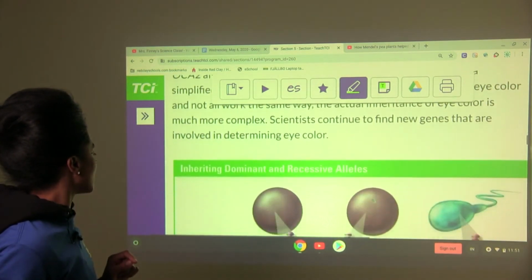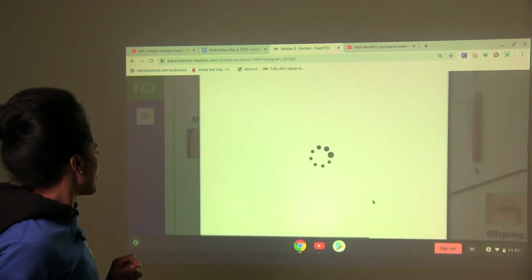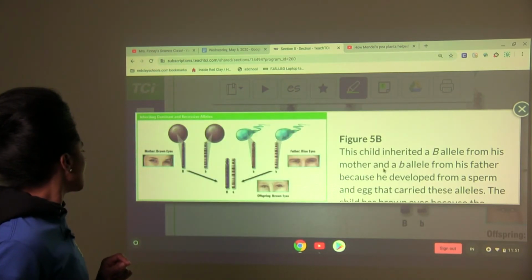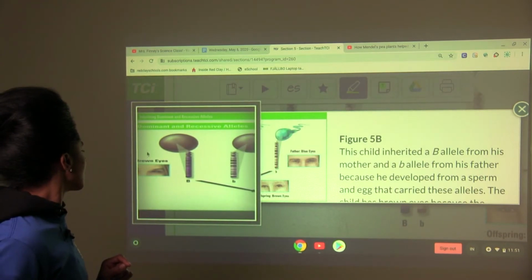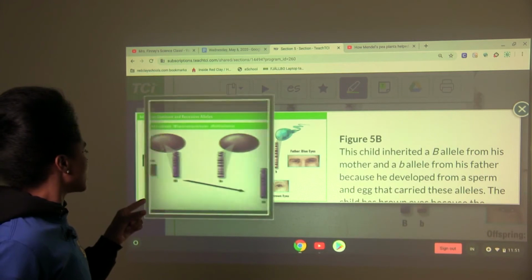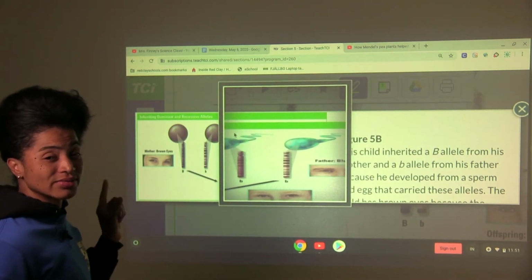Let's take a look at this image. Okay, so we see here we have the mother. Okay, she has a dominant allele and a recessive allele, right? And then we have the father. He has 2 recessive alleles.